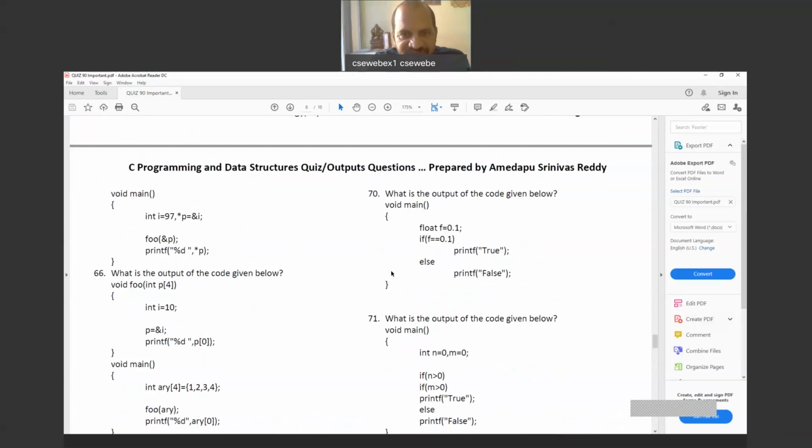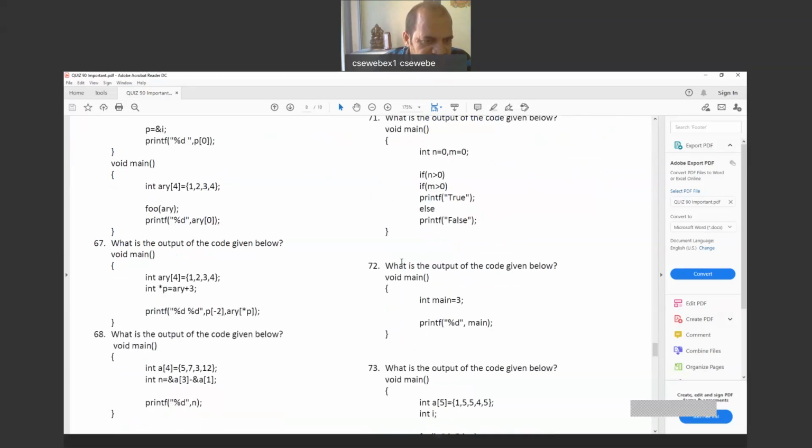Several times I told you, when we store a floating value, it may be stored exactly or it may not be stored exactly. Now float f is equal to, sorry, f and n is of type, if n is int type, it will go to the next location. I'll show you once again.